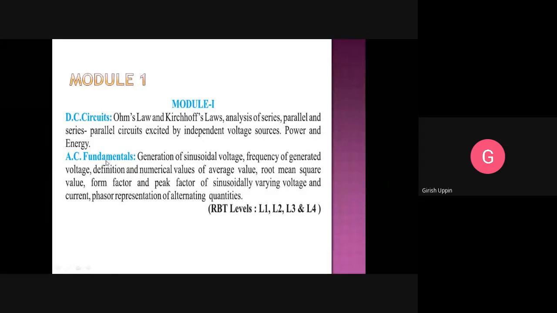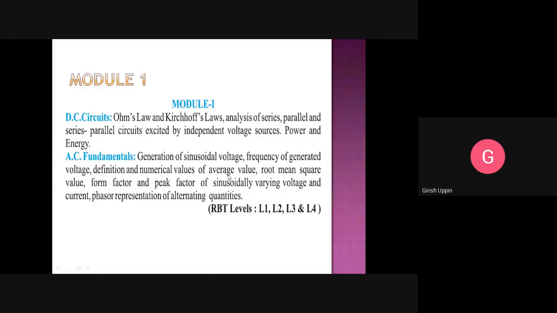And in these AC fundamentals, we will understand generation of sinusoidal voltage, and every alternating quantity has certain entities associated with it. That is how we will be able to understand and comprehend those alternating quantities. So what we need to understand is that alternating quantities will have a frequency, the frequency of the generated voltage, and the definition and numerical values of average value and root mean square value.